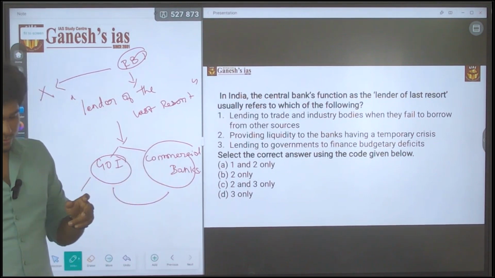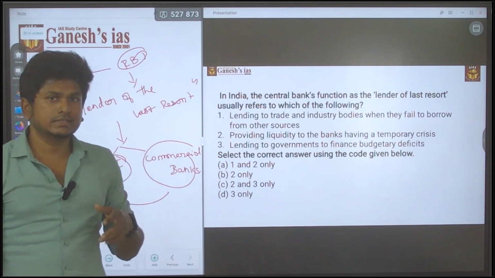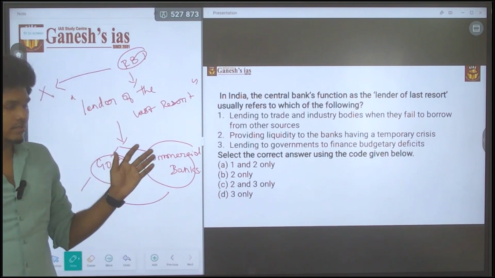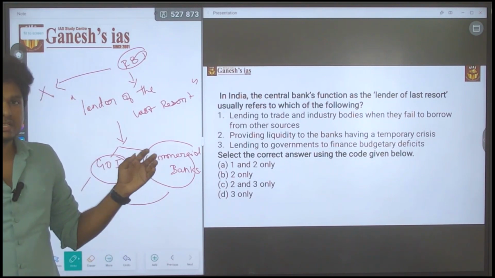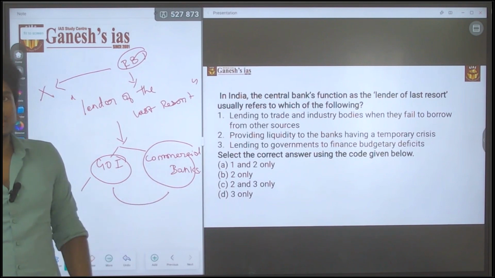So sometimes the static part will be like this also. It is one of the easiest questions.